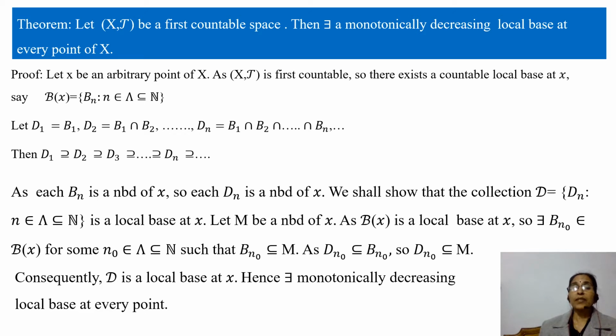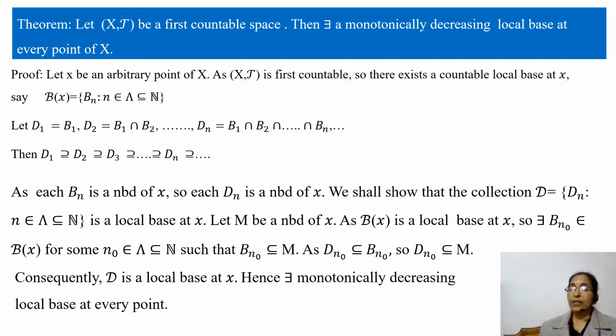As each B_n is a neighborhood of x, each D_n is a neighborhood of x, because D_n is obtained by taking the intersection of members of B(x). Since each member of B(x) is a neighborhood of x, an intersection of a finite number of members of B(x) is also a neighborhood of x. So each D_n is a neighborhood of x.